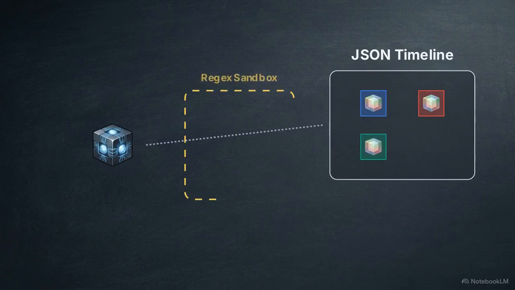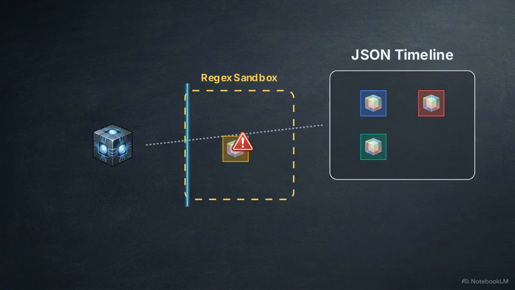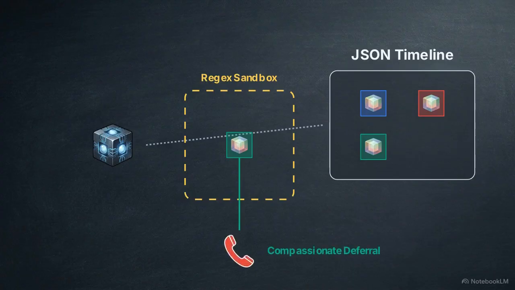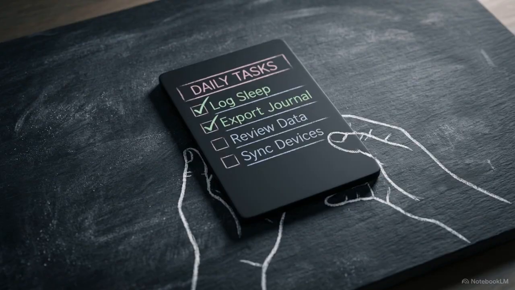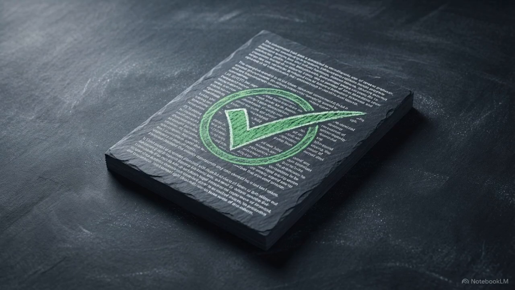To manage errors, Aura uses a failsafe called the Compassionate Deferral Regex Sandbox. If the AI attempts to generate an unauthorized prescriptive phrase like, "You should take medication for this," the local sandbox filter detects that specific diagnostic language before it ever reaches your screen. The system drops the unauthorized packet and replaces it with a safe, pre-programmed prompt, routing you to a doctor or emergency services. This client-side bounding keeps the AI focused on administrative tasks, keeping the software within the legal boundaries of a non-device.